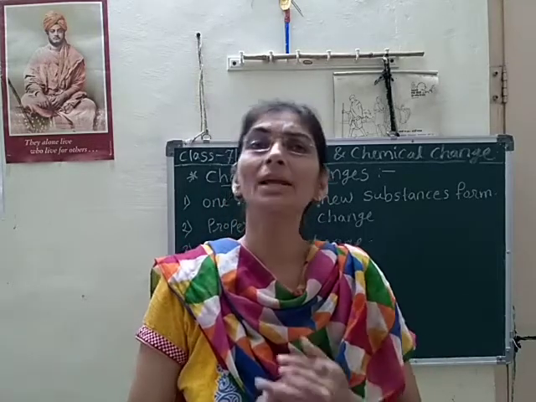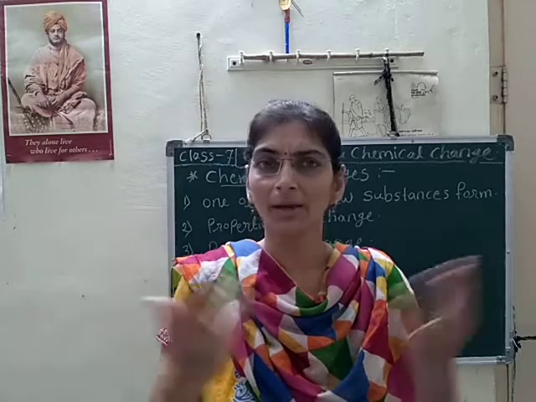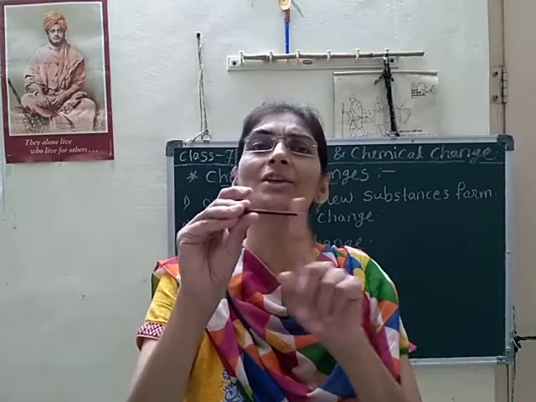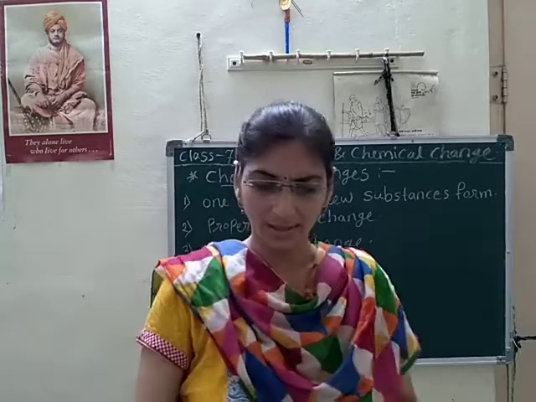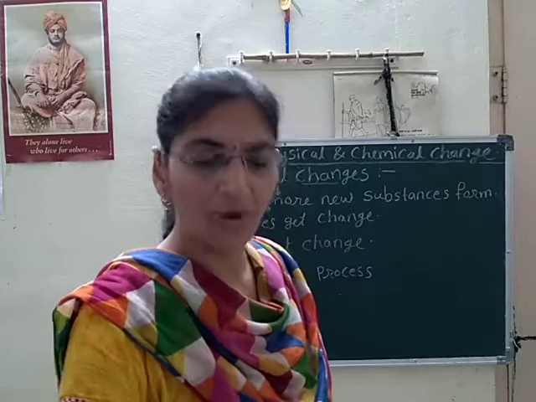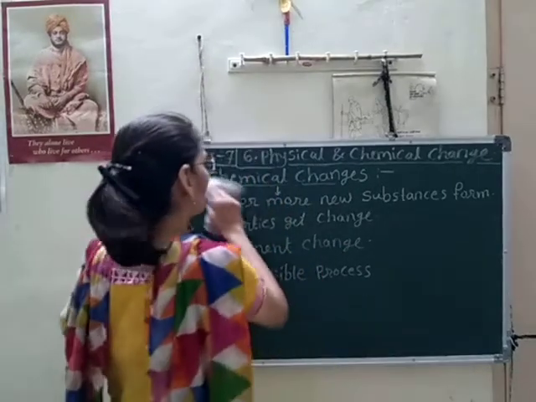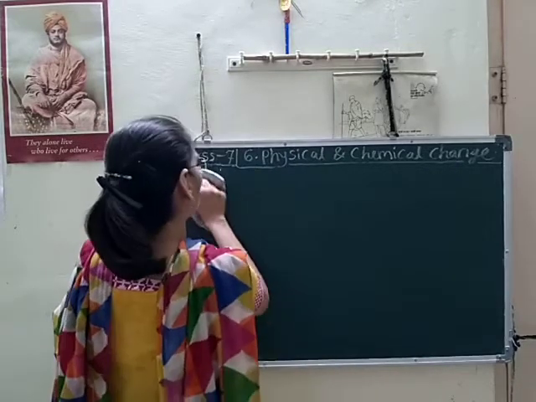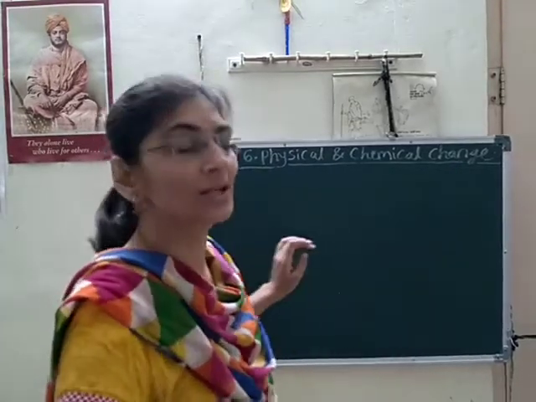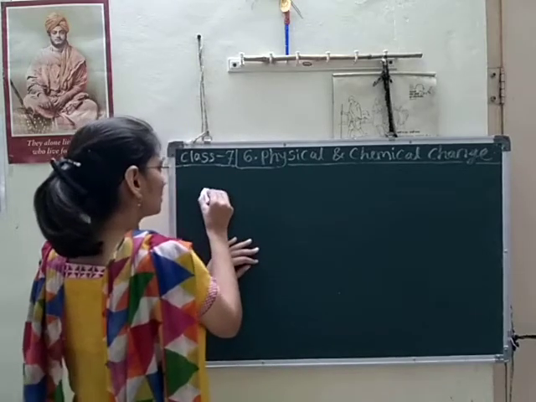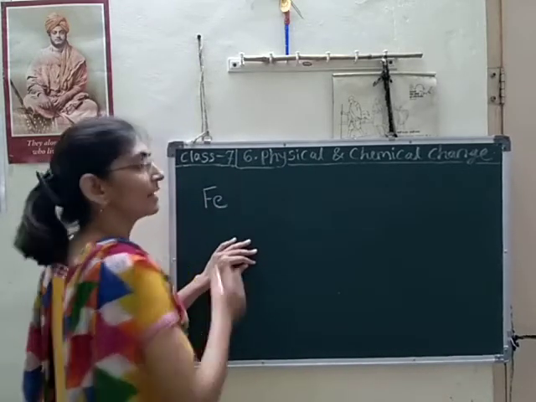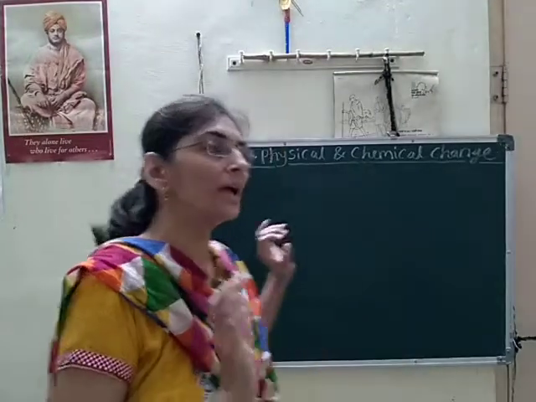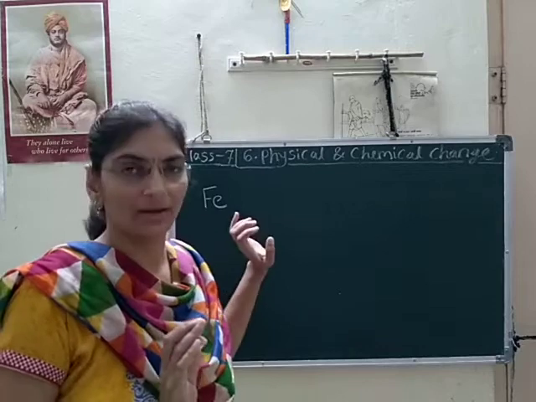So many discoveries have happened, and many things are applied for prevention of this rusting of iron. We will discuss here what we can do for the prevention of rusting of iron. At first we will see what reaction will happen during the rusting of iron. So here, from now I will use symbols of the elements.